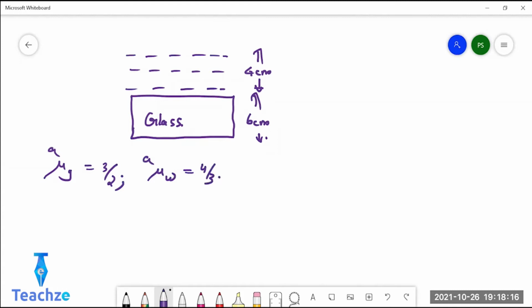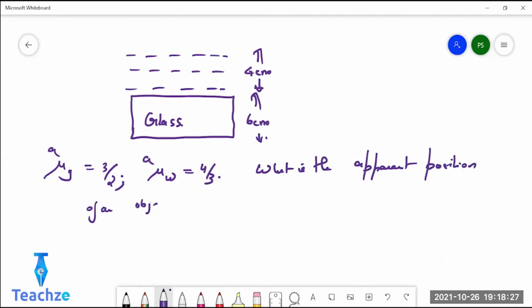Okay, what is the apparent position of an object below the rectangular block? I'll place it and show. In that I'm keeping an object. Here you can see there are two materials. One is glass and the other is water. And they have given the thickness and refractive index for each material. You calculate the shift for each material and then add it. The apparent position will be the shift due to each material.